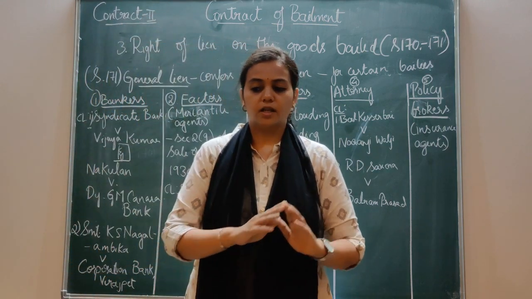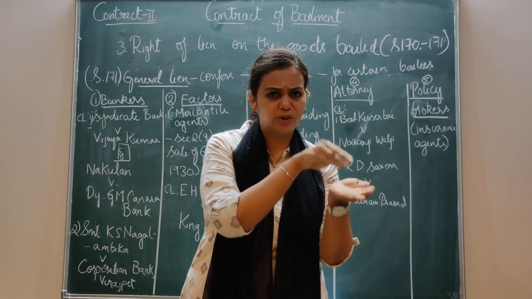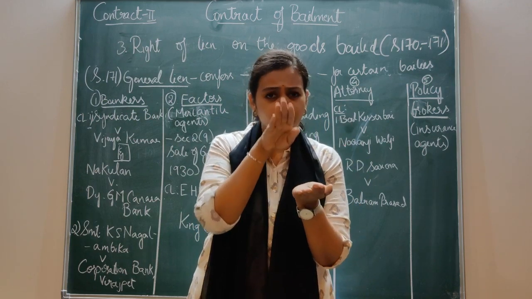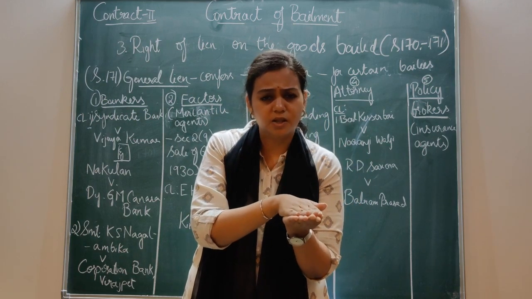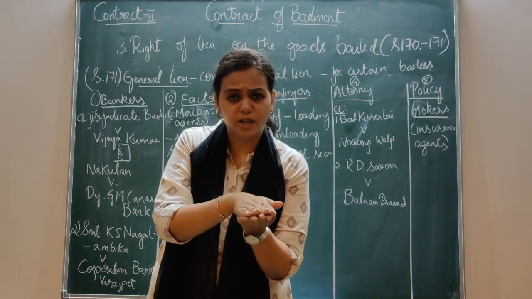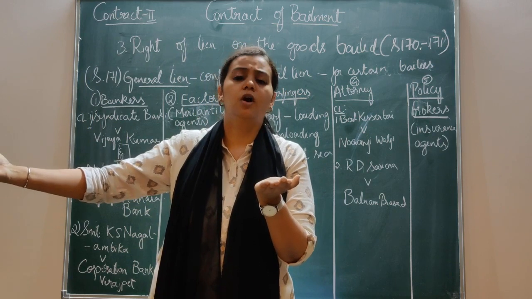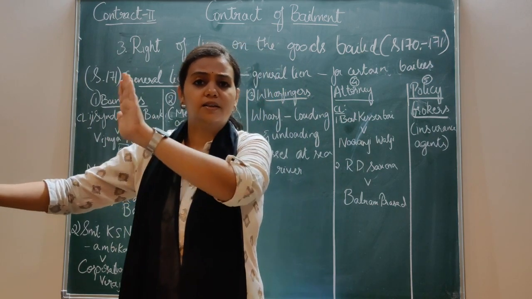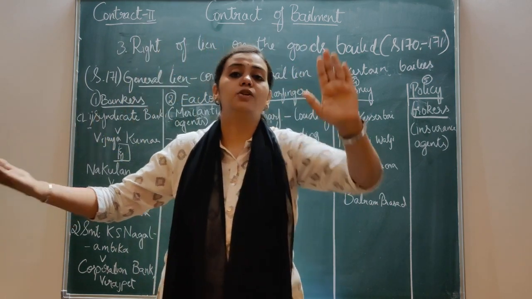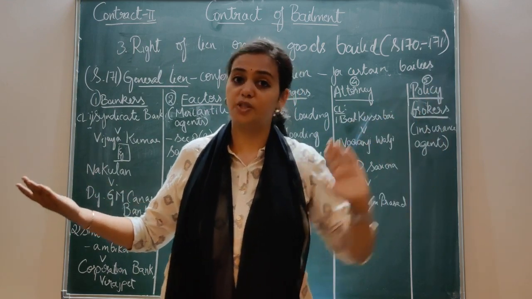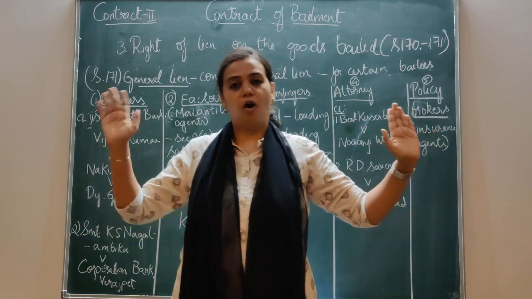So there is always some service rendered. Whenever there is a lien, do remember there is some particular service rendered, and for that remuneration has to be given. Plus there are some goods in the possession of the bailee. Then only the right of lien comes into picture, maybe a particular lien or a general lien.